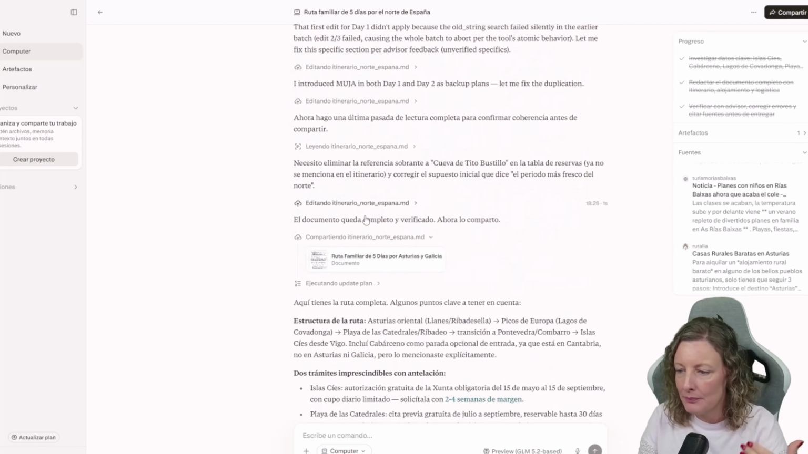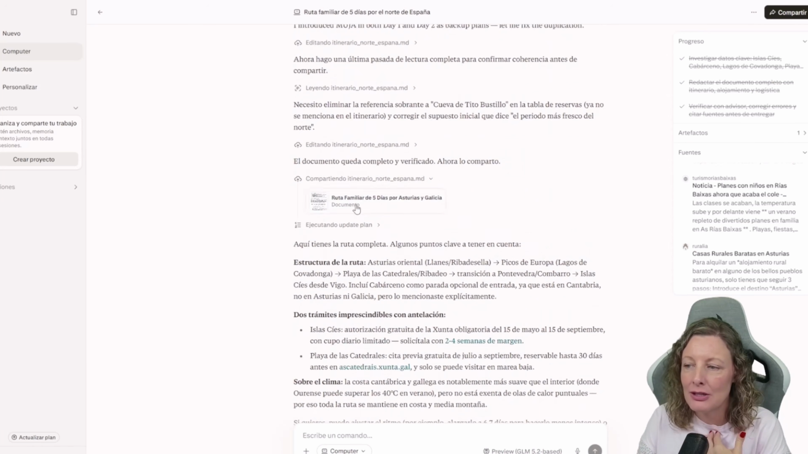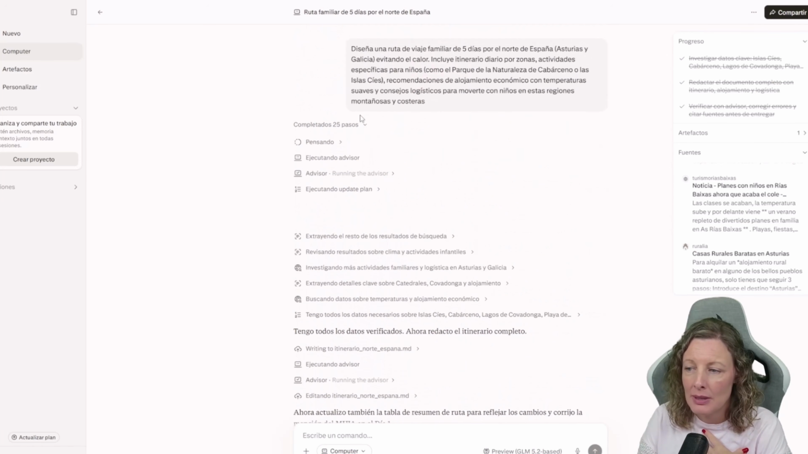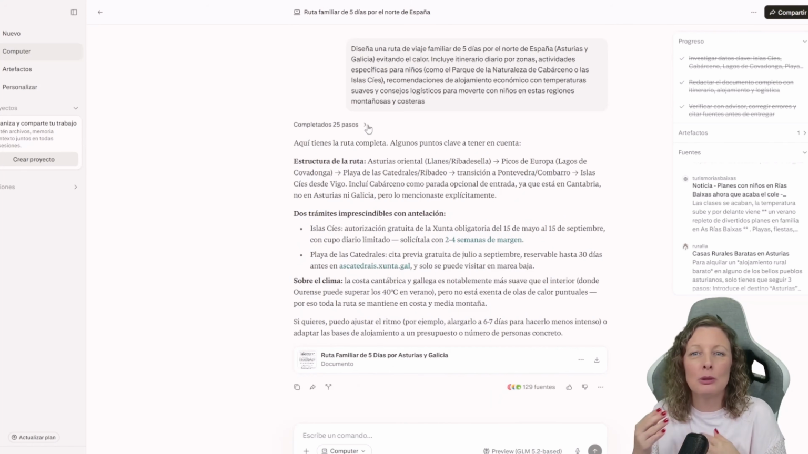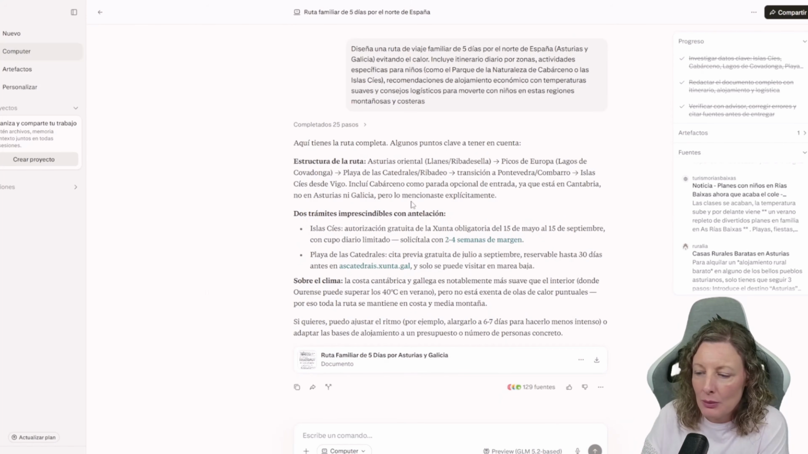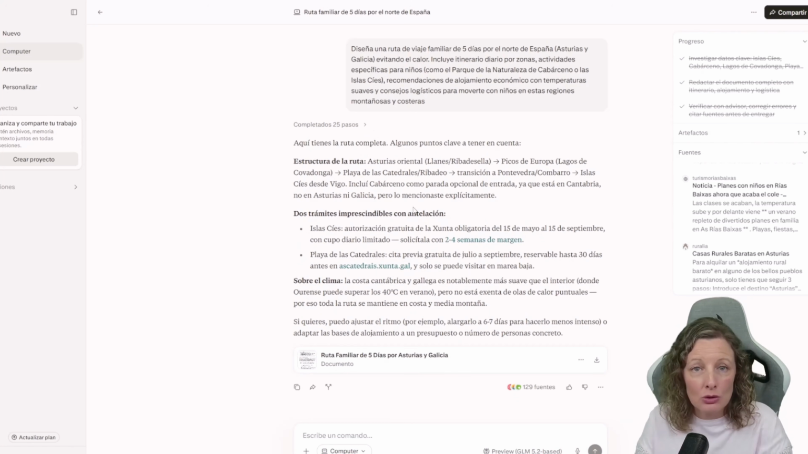I mean, the fact that it gives us all the details seems super, super interesting to me, because then we can keep interacting with Perplexity to arrive at that ultimate plan. And here it tells us we already have the complete route. It took almost 20 minutes.